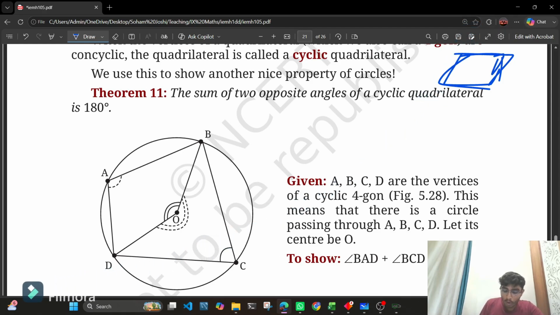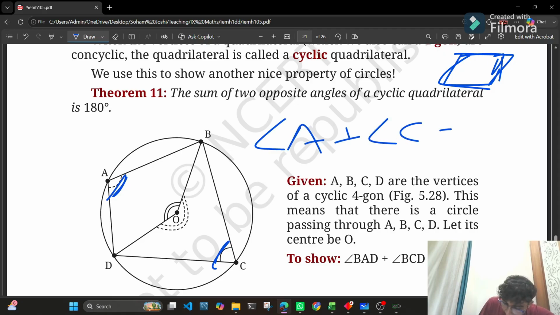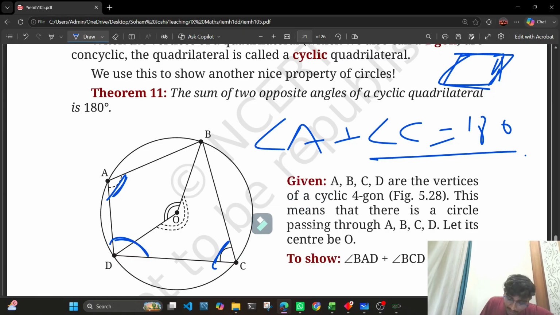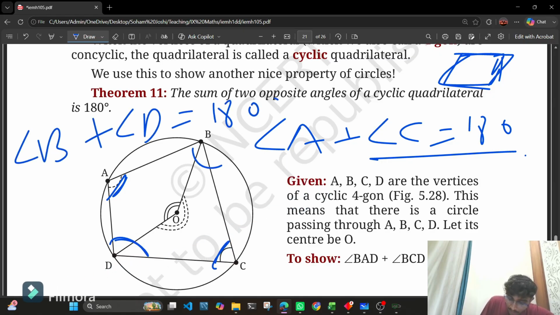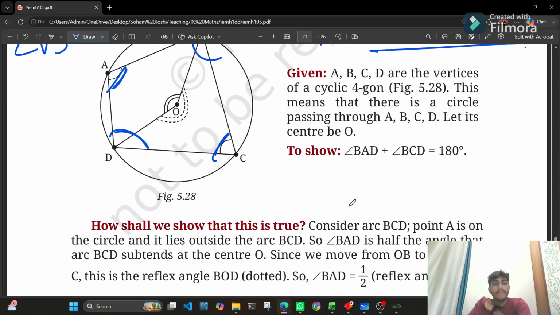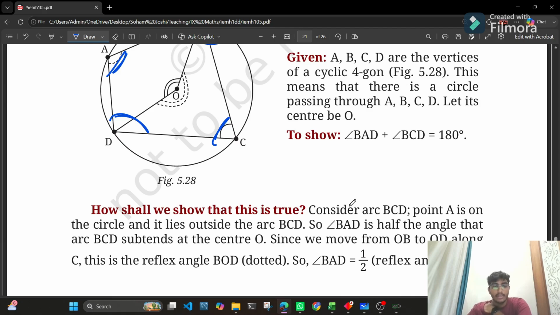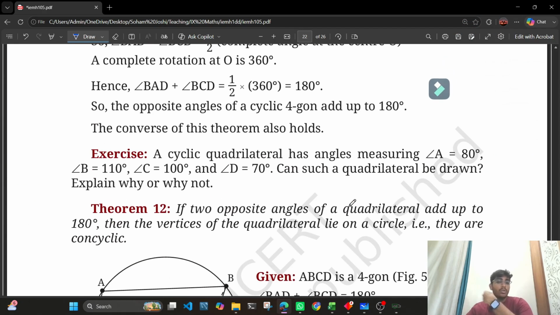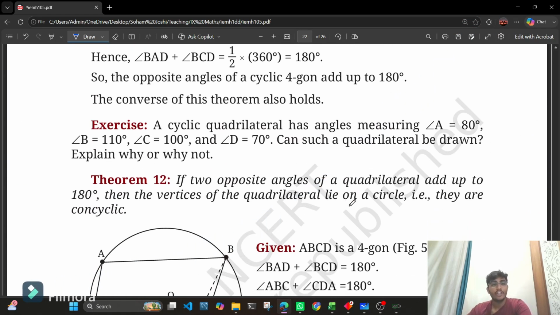The sum of two opposite angles of a cyclic quadrilateral is 180 degrees. If you take angle A and angle C, then angle A plus angle C is equal to 180 degrees. I hope this is clear. If we take angle B and angle D, then angle B plus angle D is also equal to 180 degrees. So basically, the summation of all the angles is equal to 360 degrees, right? Because 360 degrees is made by a circle also, right? Cool. Next up, we have theorem 12.